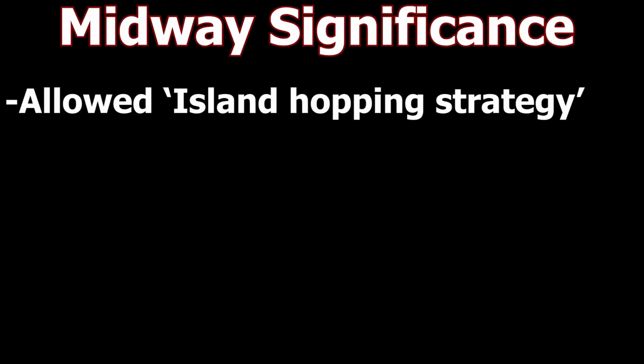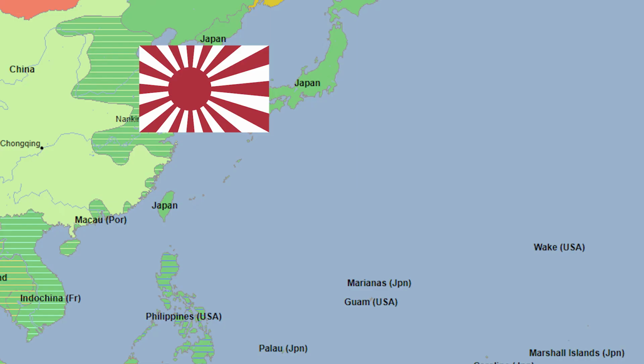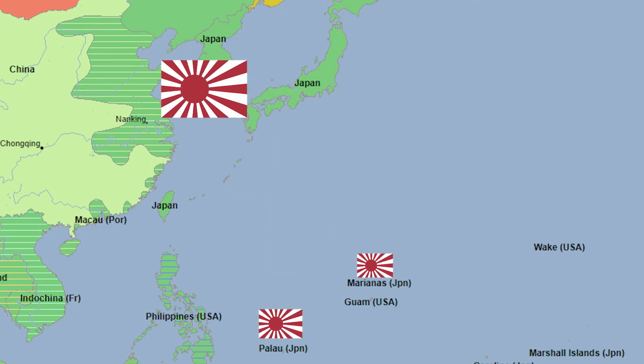This battle is significant because it allowed the Americans to begin their island hopping strategy, which was a process of taking over islands with the weakest defenses while installing airstrips on them to assist in the invasion of other weaker defended islands. Over time, the Japanese situation in the Pacific would only deteriorate, as Japan would have to send more and more troops from China to defend against the Americans.